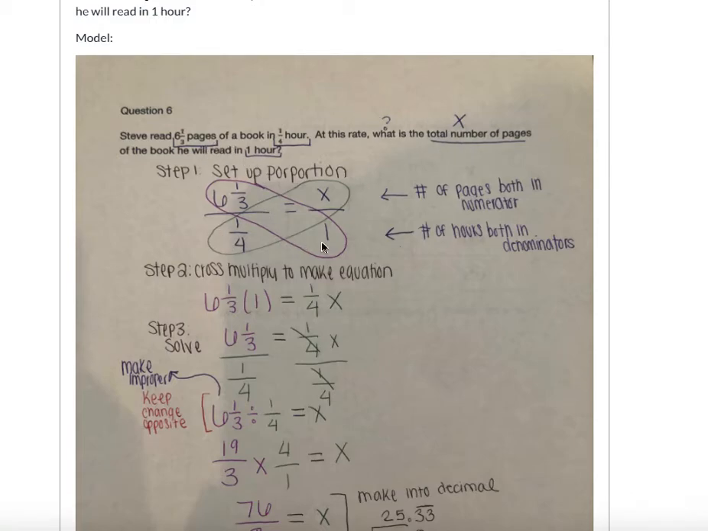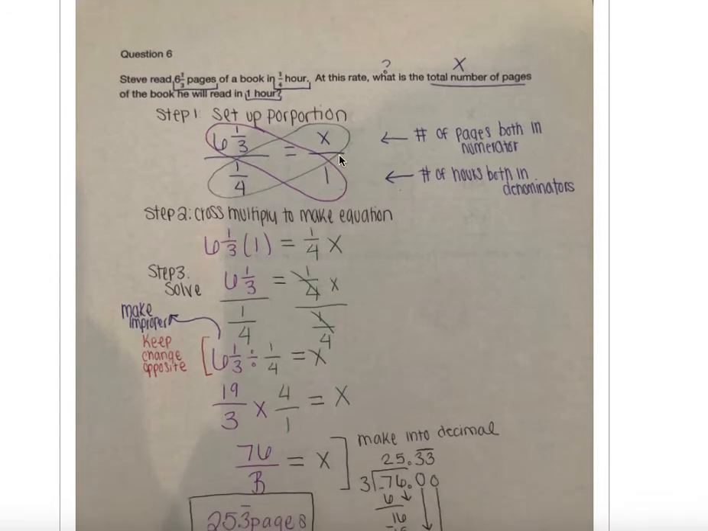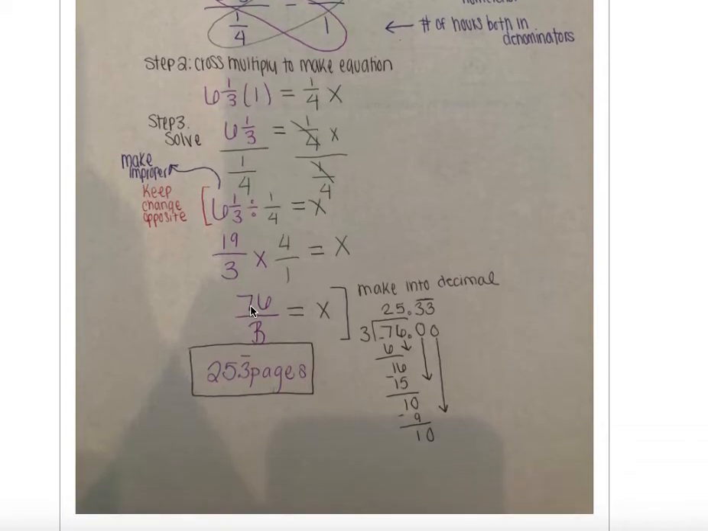So you set up the proportion. So we knew that we had 6 1/3 pages at 1/4 an hour. And we don't know how many pages he'll read, but we want to know how much that he'll read in 1 hour. So then when she goes through and she does our cross multiplying, we have 6 1/3 times 1 equals 1/4 x. Then you have 6 1/3 equals 1/4 x because multiplying by 1 is just the same.